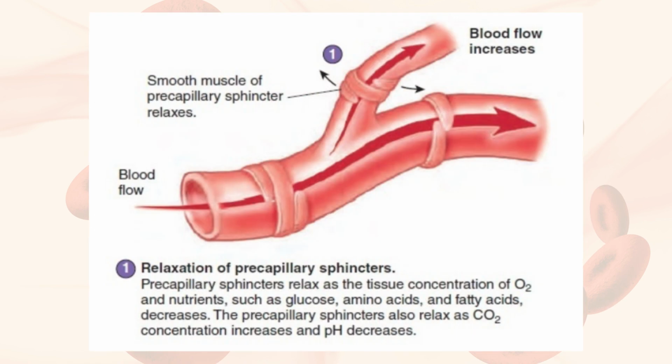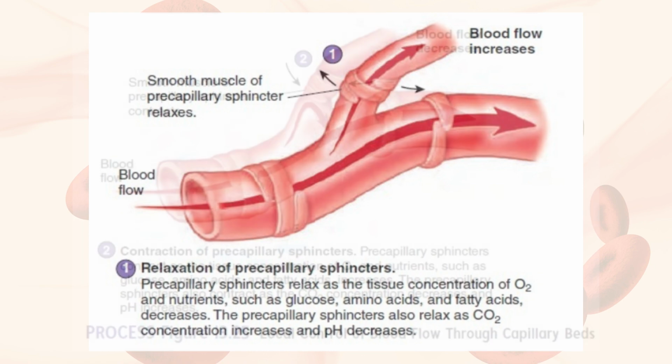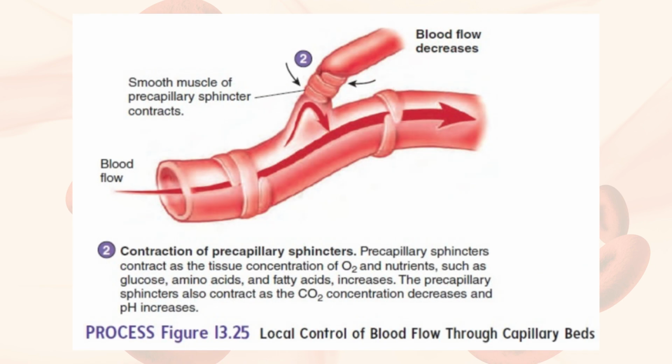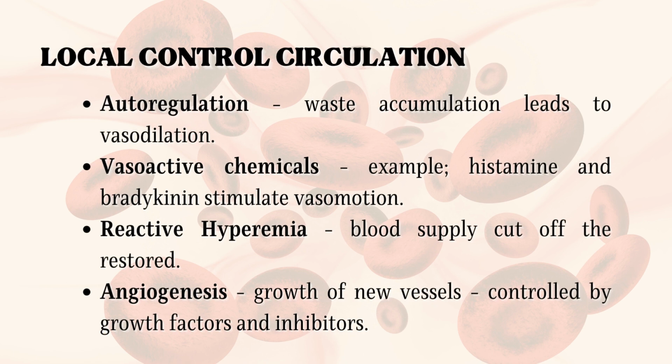Here is the diagram of the relaxation of precapillary sphincters. And here is a diagram of the contraction of the precapillary sphincters in the local control of blood flow through the capillary beds. In local control circulation, we have the autoregulation, where waste accumulation leads to vasodilation.